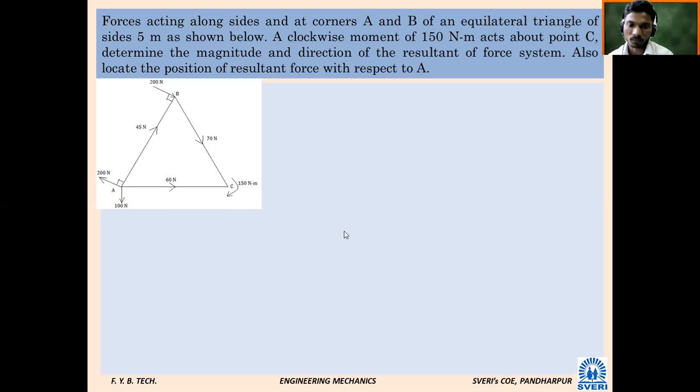So let me give the names. How many forces are there? Six. Let me give names to all the forces here. This is force 1, this is 2, this is 3, then 4. Then this is 5, and this one is 6. Okay, now our regular method.